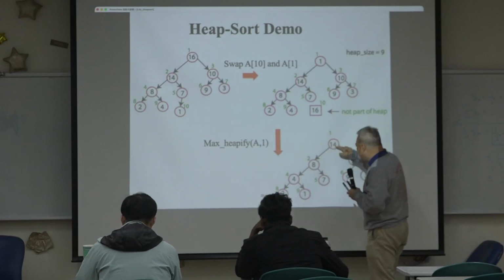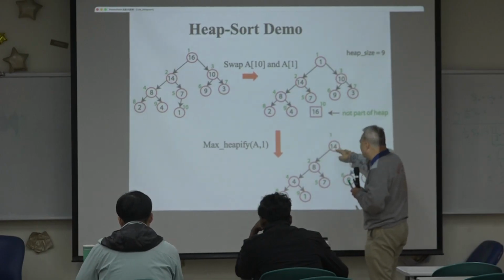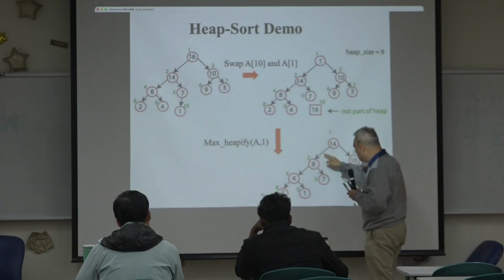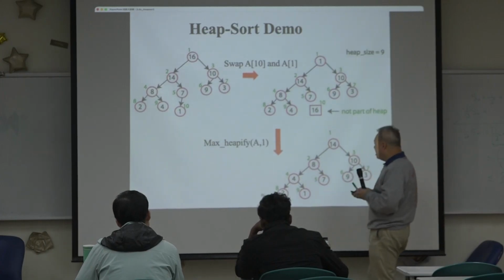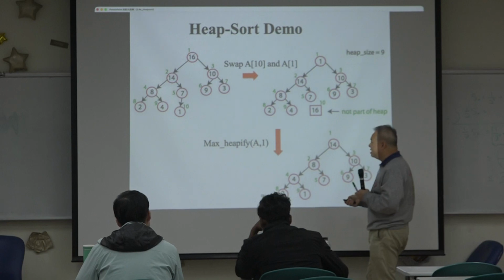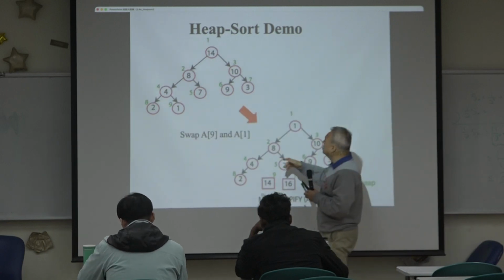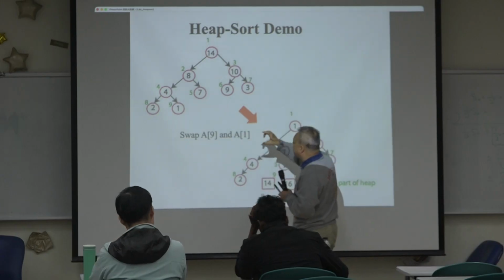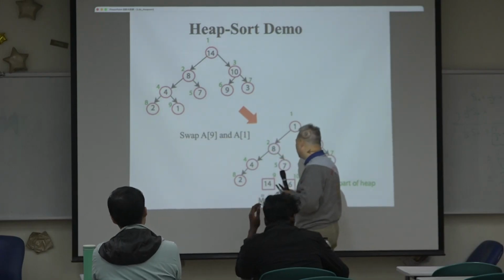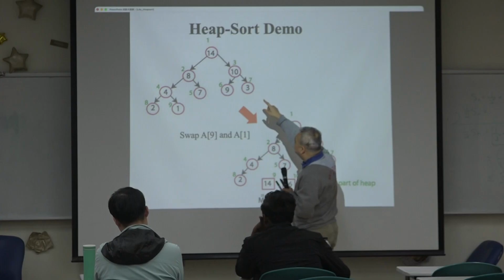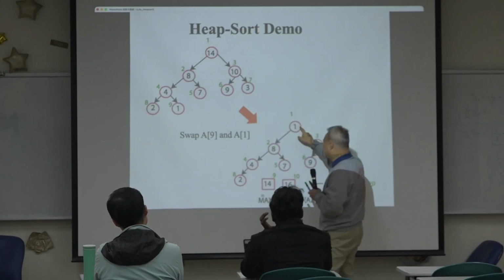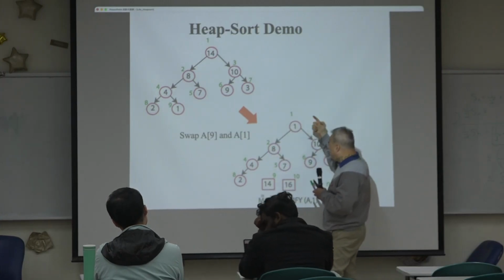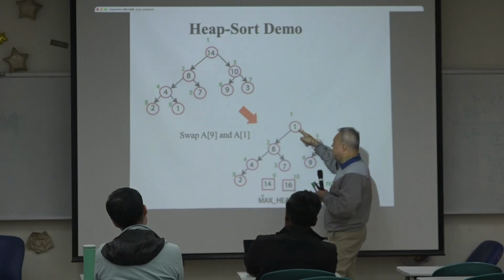Then we do a swap between 14 and the 1. And then 14 is the second largest element, so we keep 16, 14 here. Then swap 1 to here, and then we call max heapify and loop again.